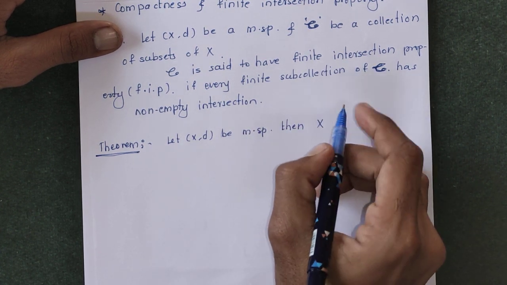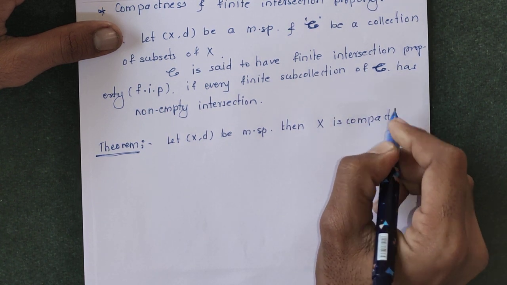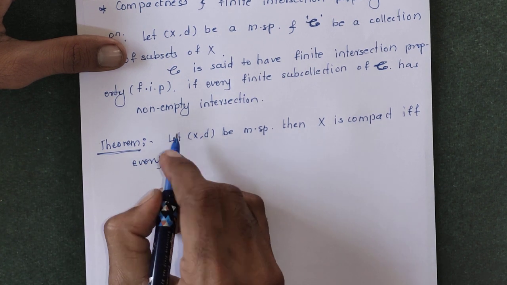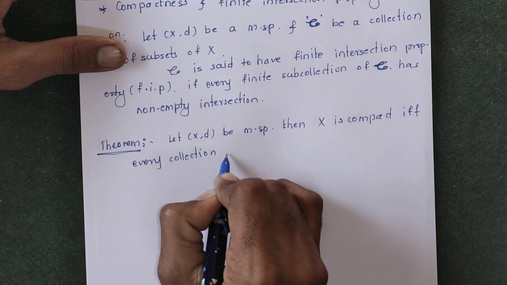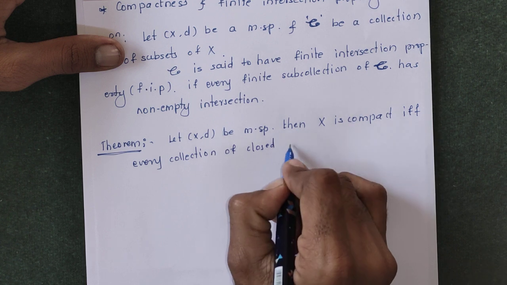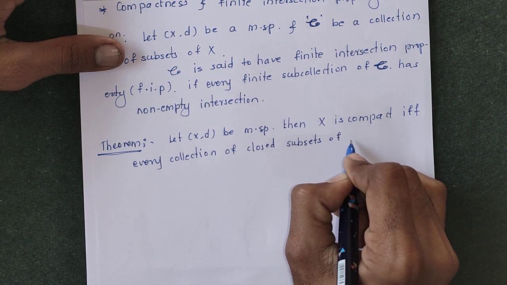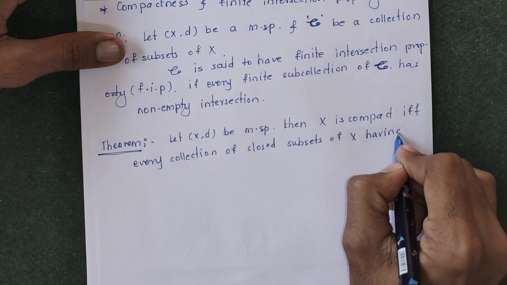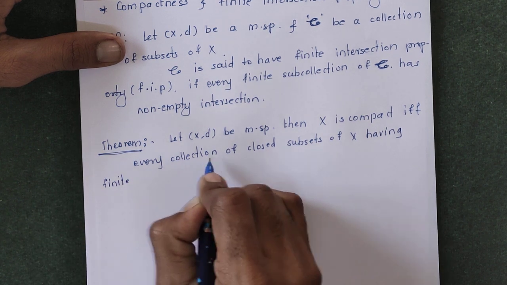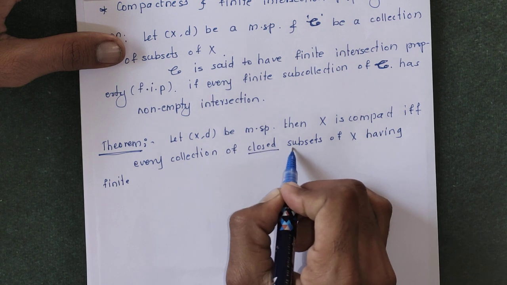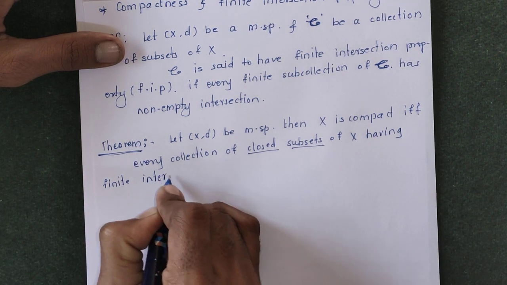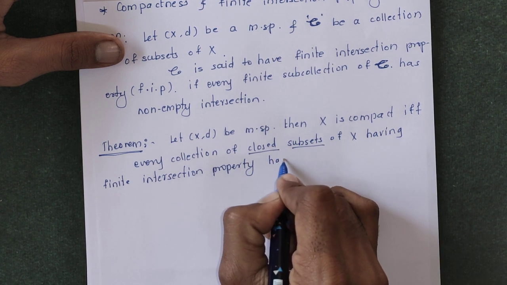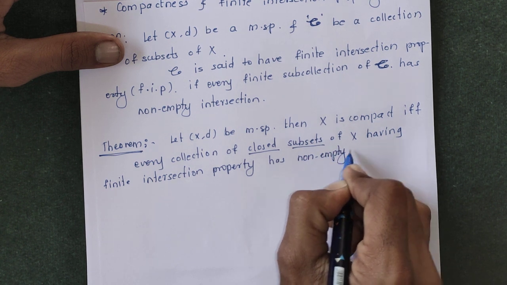Then the space X is compact if and only if every collection of closed subsets of X having the finite intersection property has non-empty intersection.